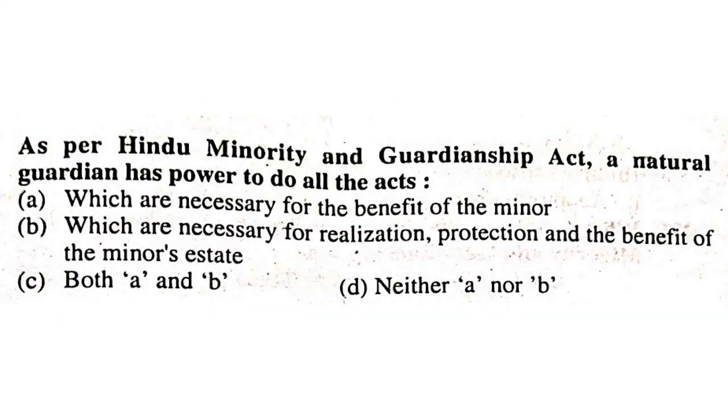As per the Hindu Minority and Guardianship Act, a natural guardian has power to do all the acts which are necessary for the benefit of the minor, which are necessary for realization, protection and the benefit of the minor's estate. Both A and B, or neither A nor B? It should be both A and B. A natural guardian has the power to do anything which is necessary for the benefit of the minor, for realization, protection and benefit of the minor's estate. It is both A and B.